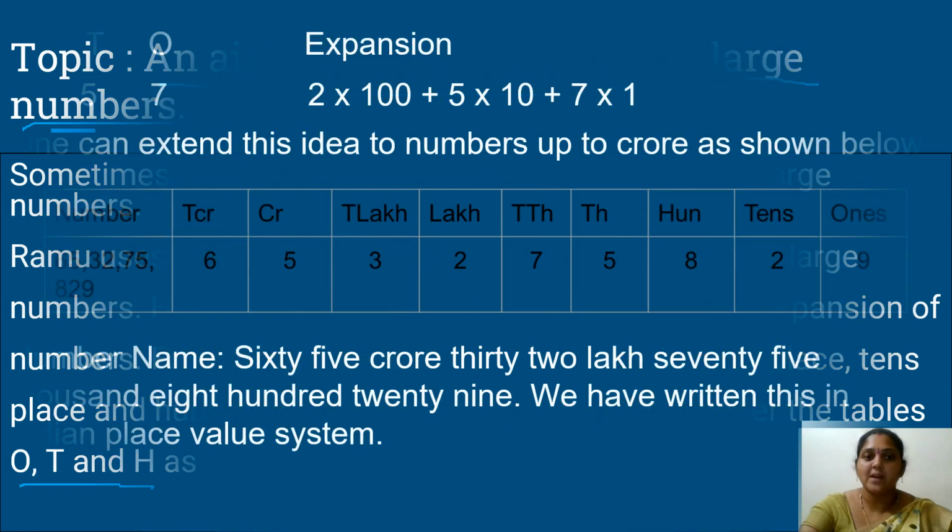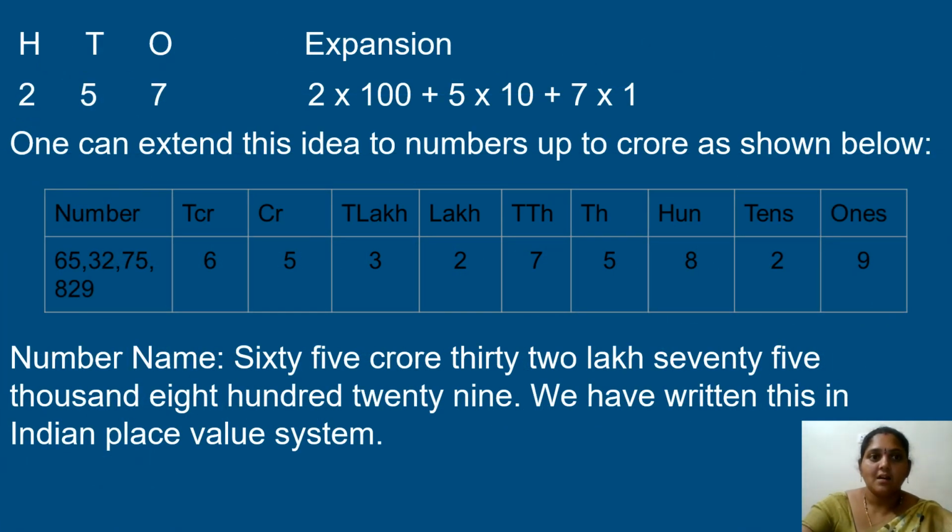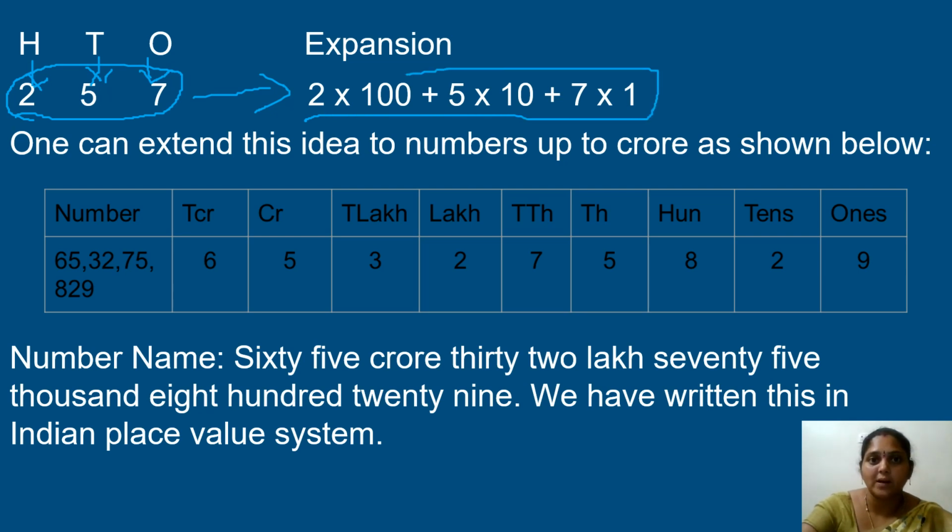As here we can see, H means hundreds, T means tens, O means ones. So under hundreds we have 2, under tens we have 5, under ones we have 7. This is called 257 when we read the number name. Now we will see the expansion of this number. The expansion is 2 into 100 plus 5 into 10 plus 7 into 1. This is the expansion form of the number.